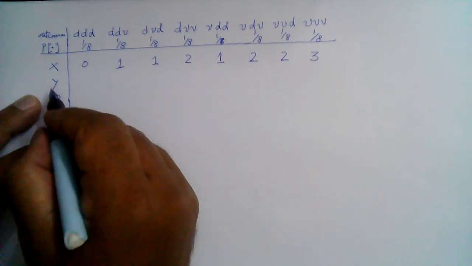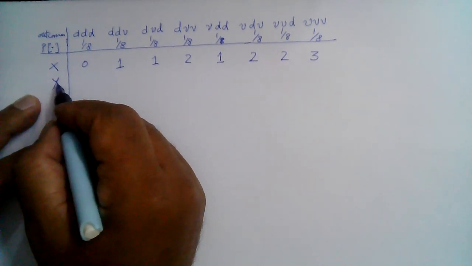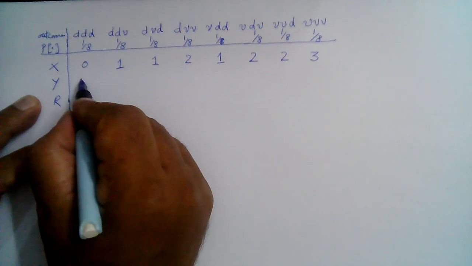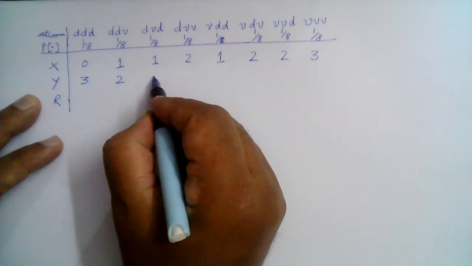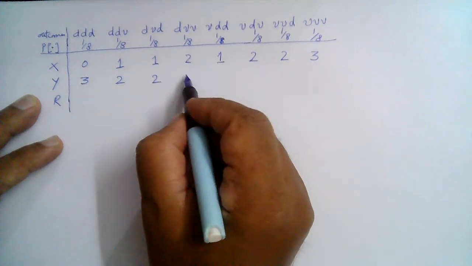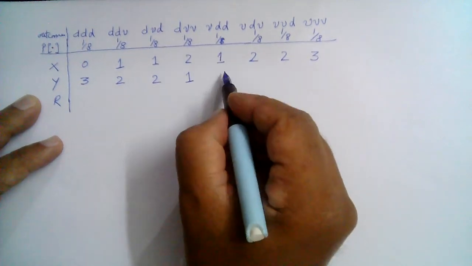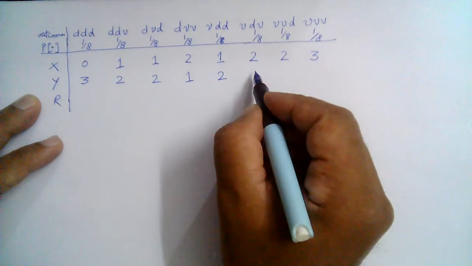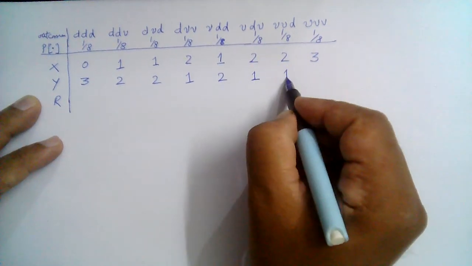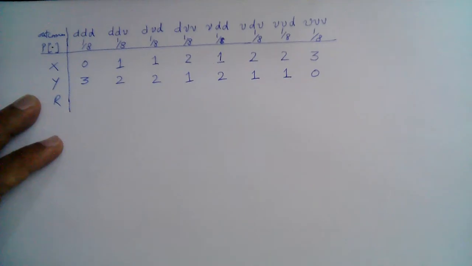And the value of the random variable y, which is the number of data calls. So 3 here and 2. This again is 2, and this is 1 data call only and 2 data calls, and this is 1 data call, this is 1 data call, and the number of data calls here is 0.